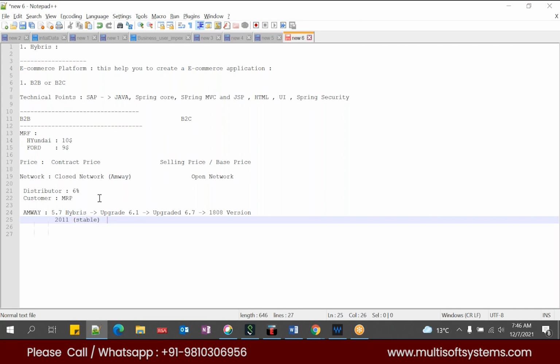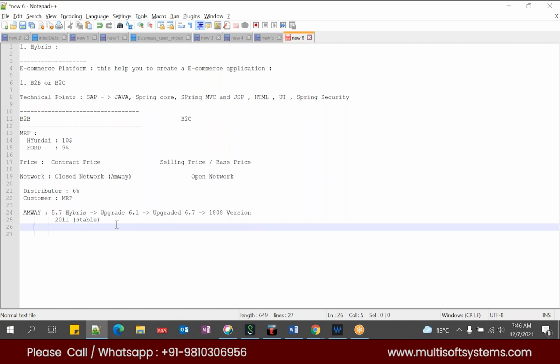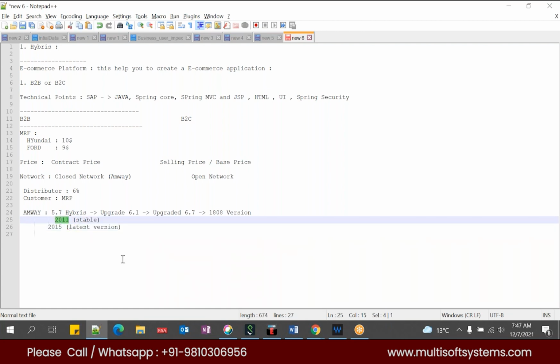So stable, that is the latest version? No, this is not the latest version. This is the stable version. 2011 is a stable version. We have 2015, I believe. 2015 is the latest version. But the point is 2011 is a stable version.